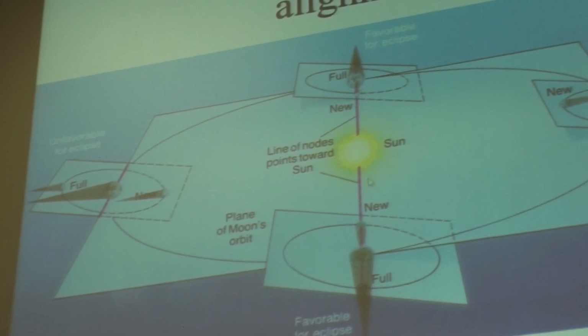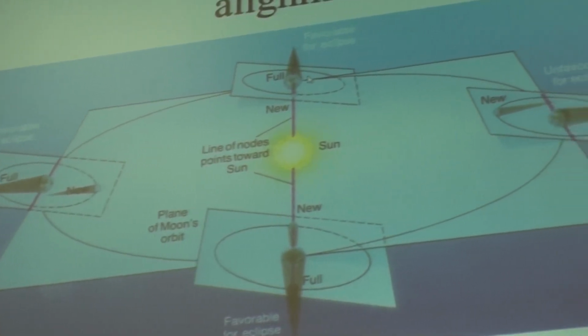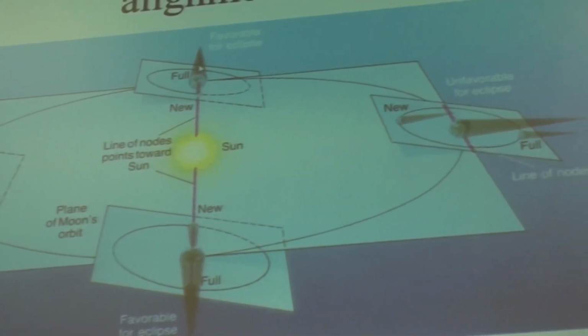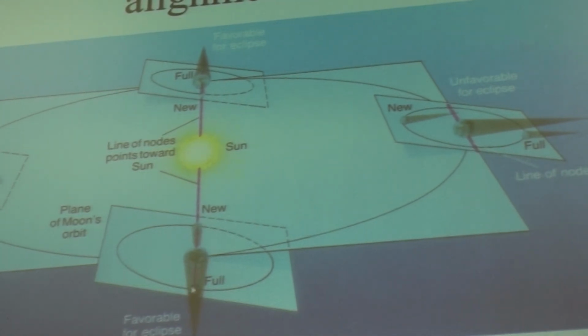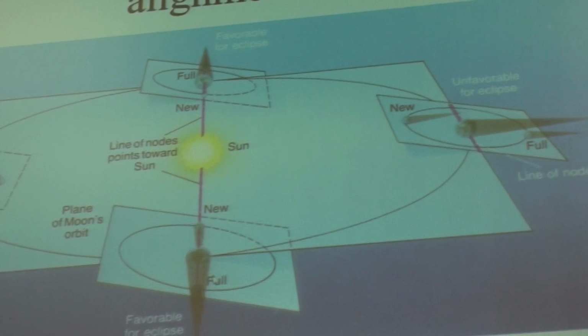But in a few select points, the moon can cross the plane of the ecliptic when it's on the far side of the Earth from the sun. And so this would be the case when it is in this configuration or in this configuration on the far side.